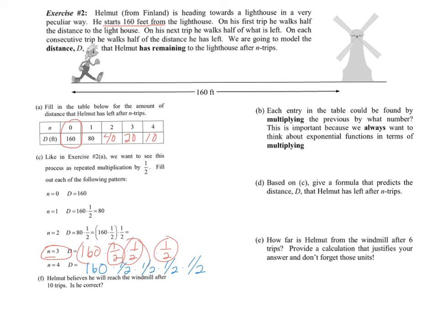B. Each entry in the table could be found by multiplying the previous by what number? 1/2. This is important because we always want to think about exponential functions in terms of multiplying. So we never want to talk about decay as division. You're going to know that it's decaying when you multiply by a fraction. So you're multiplying by 1/2.